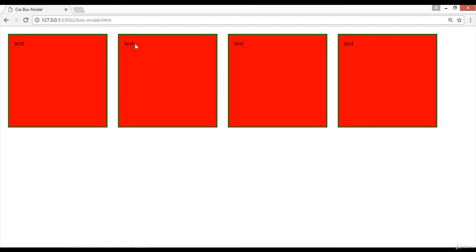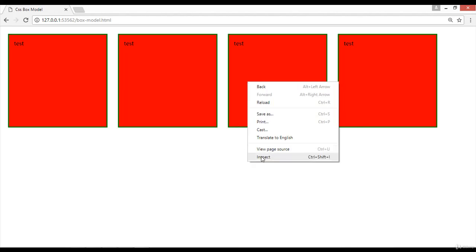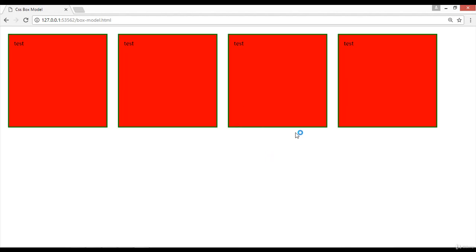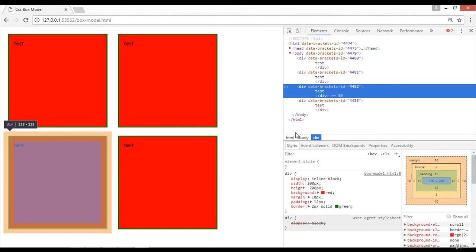Just from both sides we have used margin. If we right click on this and go to inspect element, I want to show you something here, and click on the element that we are here.